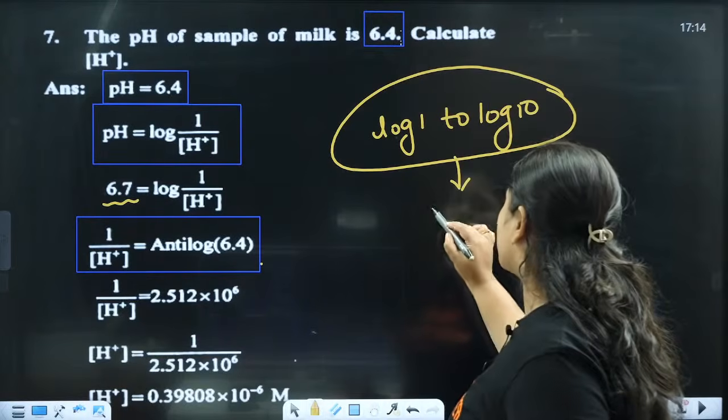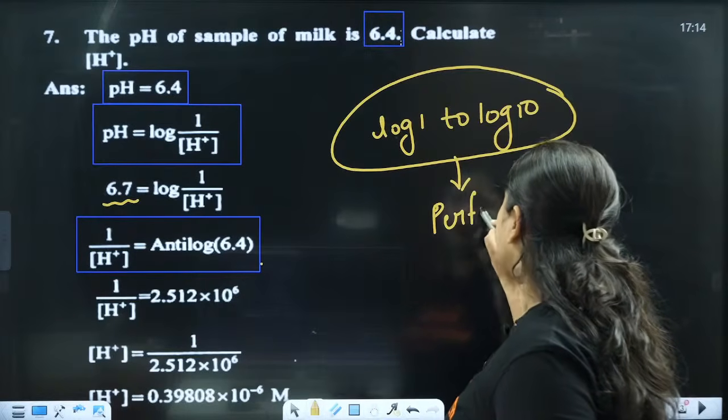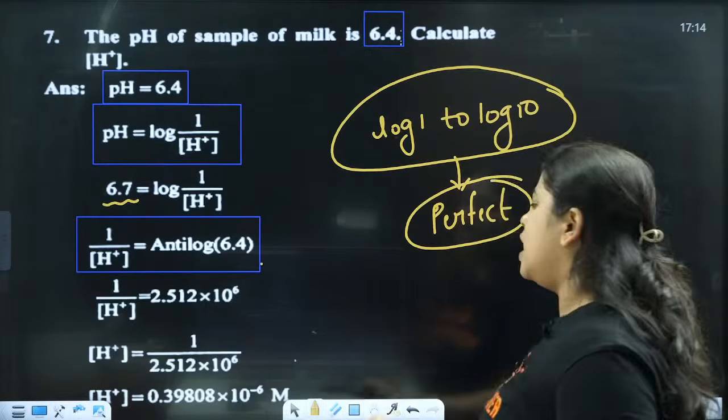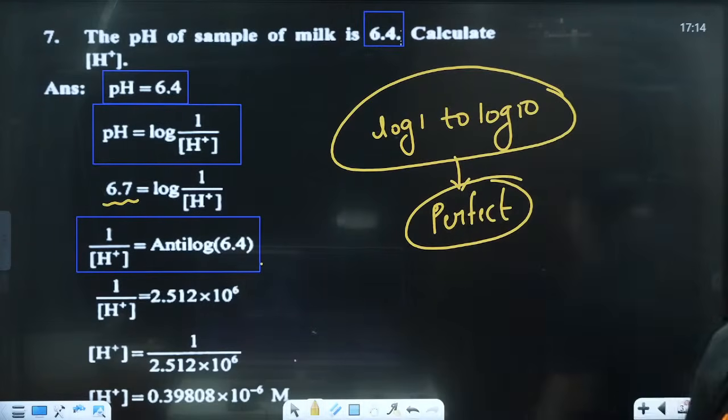You people need to have an idea about log 1 to log 10. These values should be perfect for you people. If these values are perfect, you people can easily find the anti-logs. You can easily find the anti-logs. Be active in the chat box everyone.